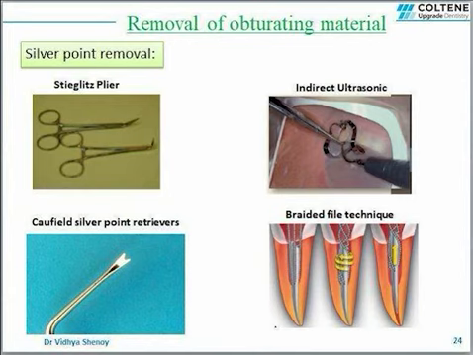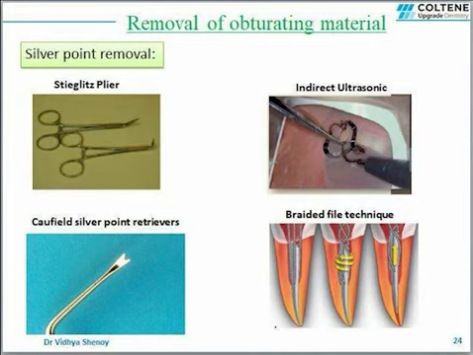Next step in non-surgical endodontic retreatment is removal of the obturating material. Traditionally, silver points were used to obturate the canal, but its use is now discontinued since it does not produce three-dimensional seal of the root canal system. And silver points corrode when they come in contact with tissue fluids or irrigants, and the corrosion products are found to be cytotoxic. But still we might come across cases which have been obturated using silver points and require retreatment.